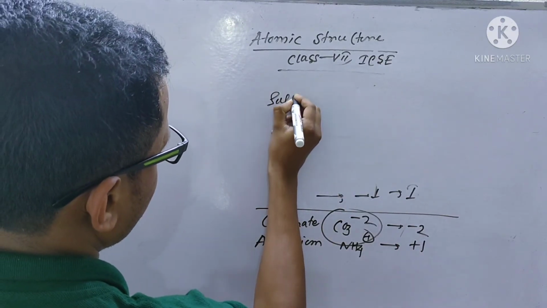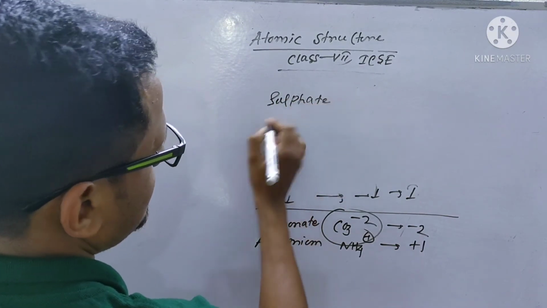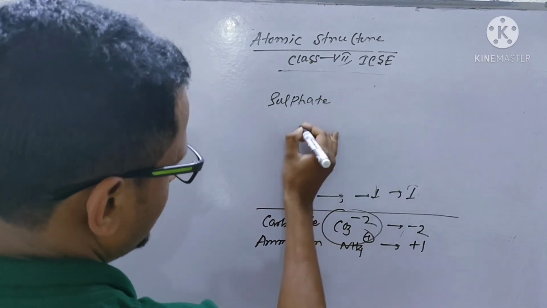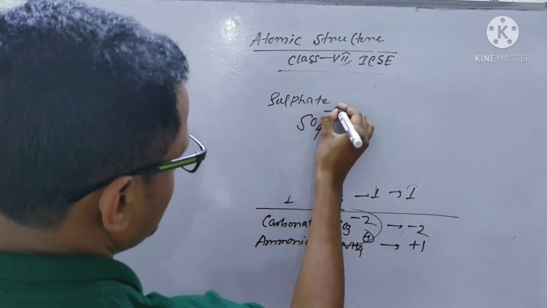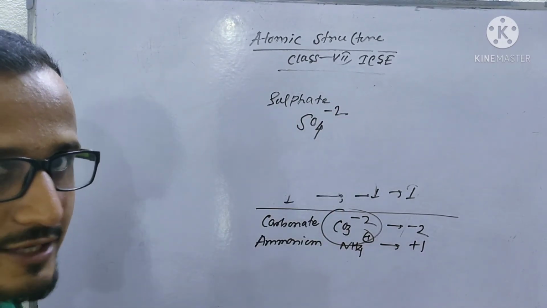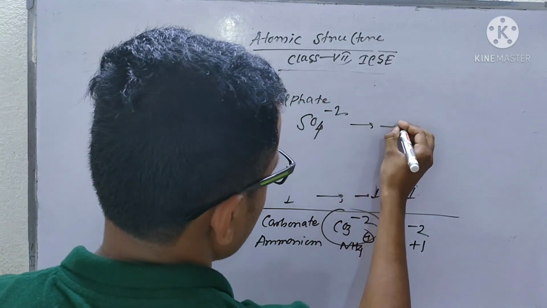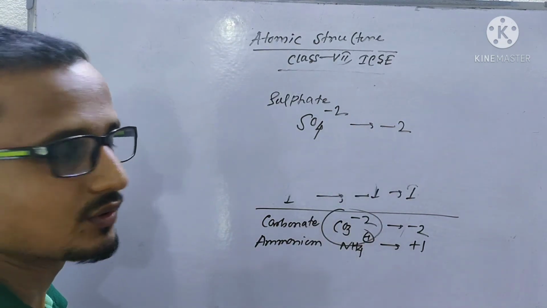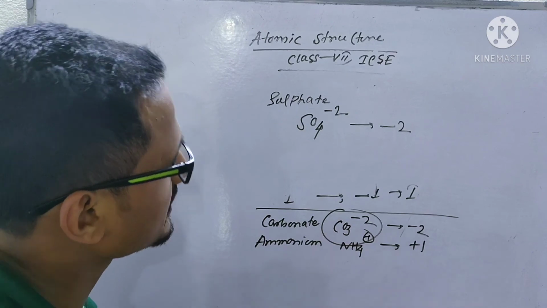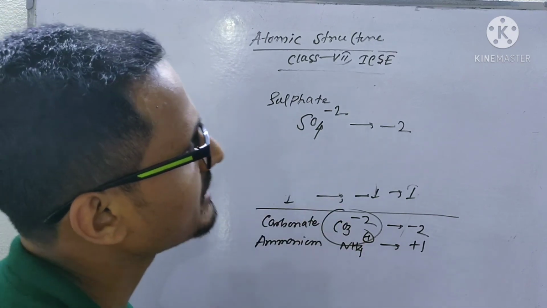Sulfate ion is SO4 2 minus. This formula you have to remember, SO4 2 minus, and its charge is -2. There are other ions too, but these examples you have to remember.